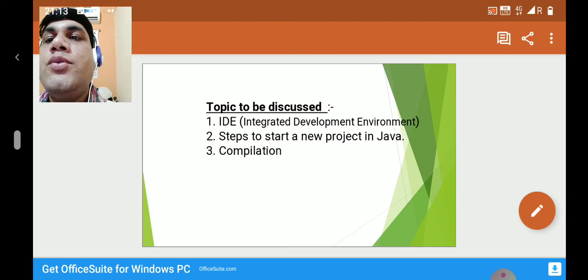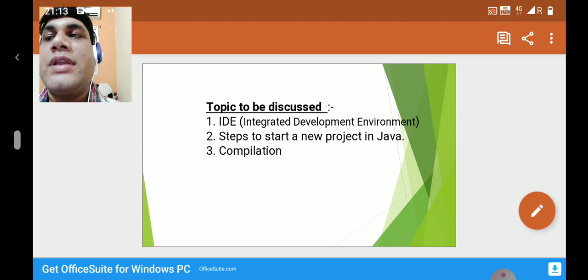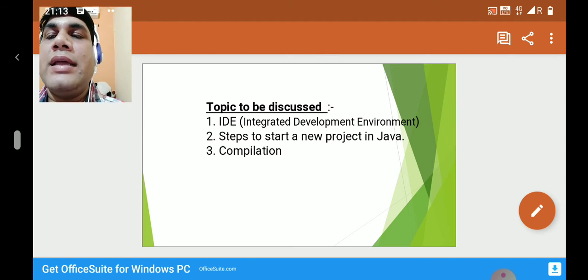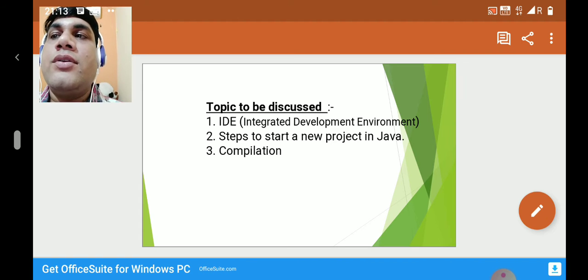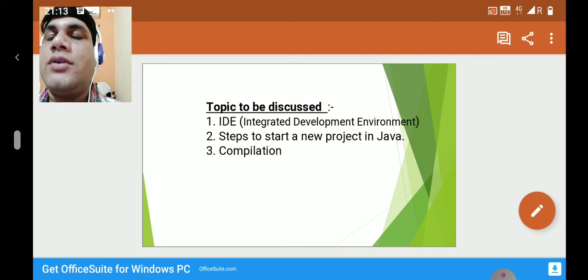And Java uses the compiler to check the whole program at once. You all know in high level programming languages two things are used to translate. It means two translators are used, the interpreter and the compiler. The interpreter checks programs line by line, and the compiler is used to check the whole program at once. So if we are using the compiler, then we can save time because it will check the whole program at once and it will show the error if the error is there. Otherwise it will not show an error if there is no error.